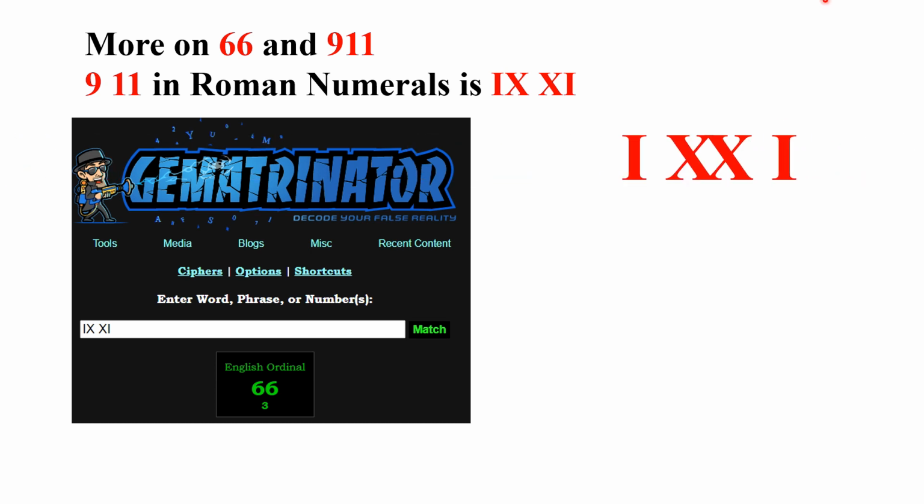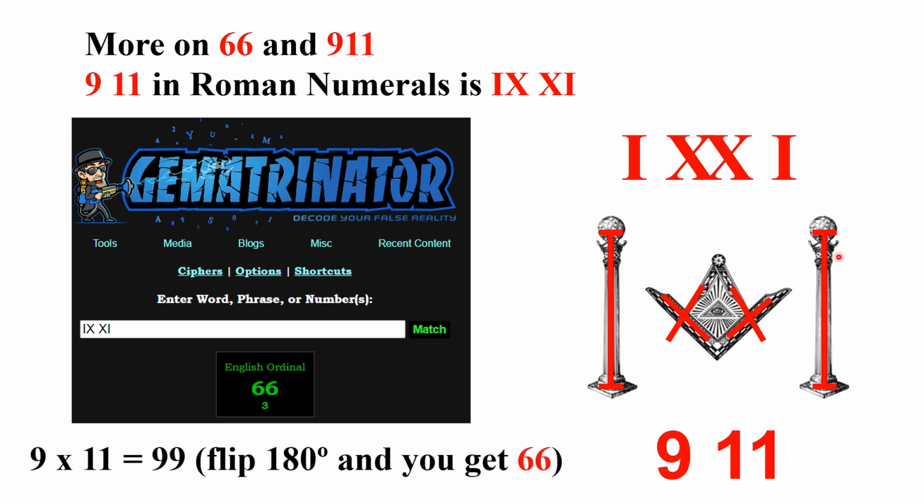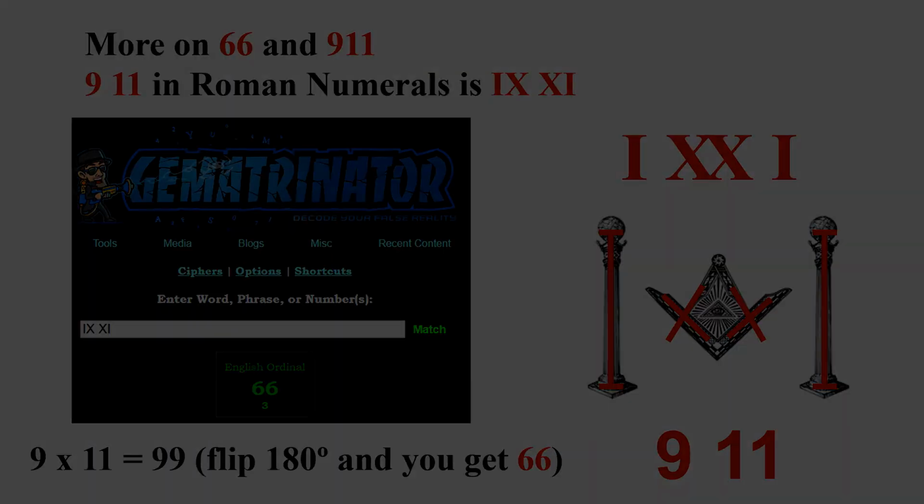And if we look at this, we've got I, two X's pushed together, and another I. And doesn't that just give us a great symbolism for Freemasonry with the twin columns and the two X's joined together with the Freemasonic compass? And also 9 times 11 is 99, and if you flip that 180 degrees you get 66 too. So you can come at it two ways.